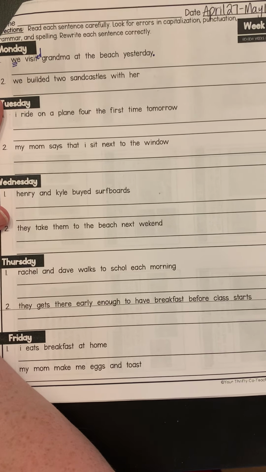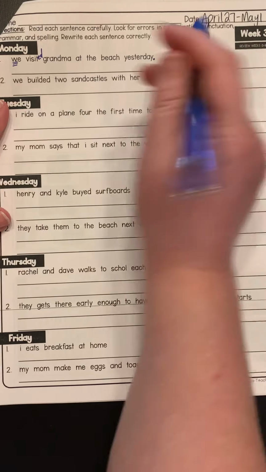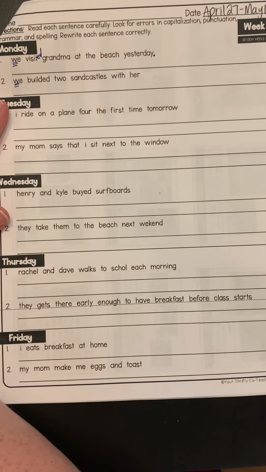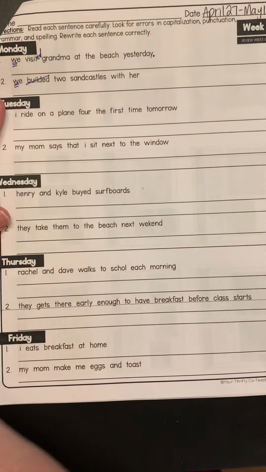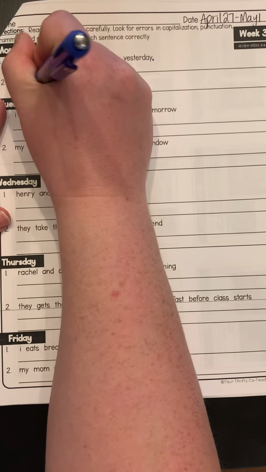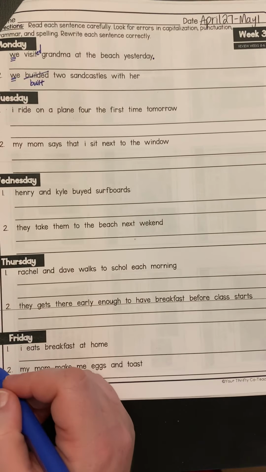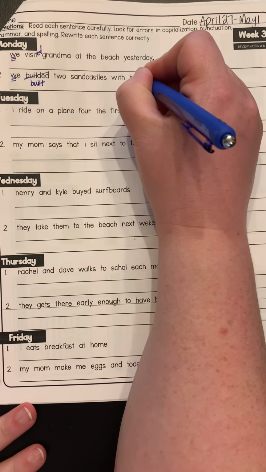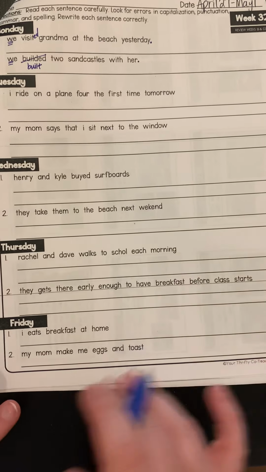It says, we builded 2 sandcastles with her. So this is also referring to this student's time at the beach. So I know that I need to, again, capitalize the beginning of my sentence, we. I know that because this is also a past tense verb, build is one of our verbs that is irregular in the past tense. So instead of build, my verb is actually going to be built. So we built 2 sandcastles with her, and I make sure that I have my punctuation. Monday's DOL is now complete once you take the time to rewrite it.